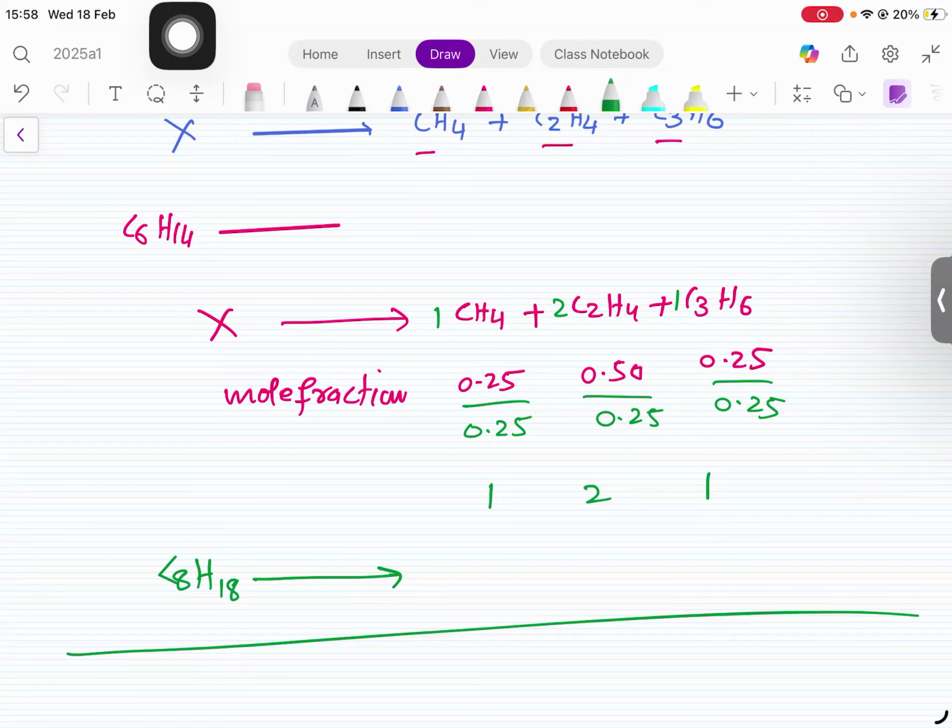Okay, now we are turning to the next topic, which is alkenes.